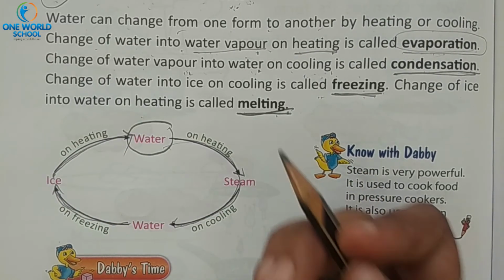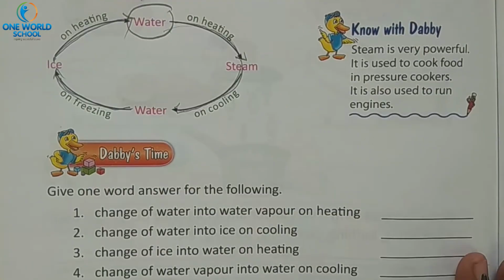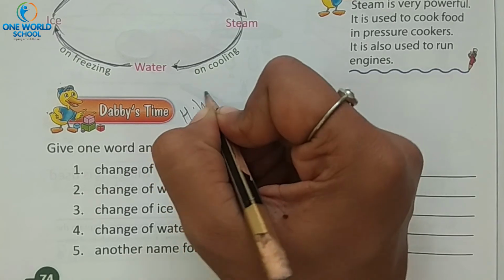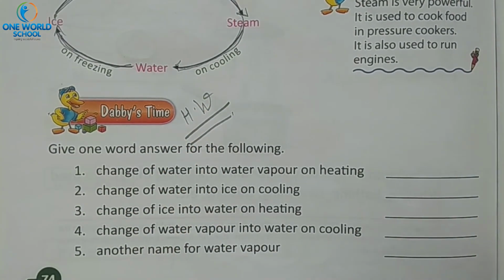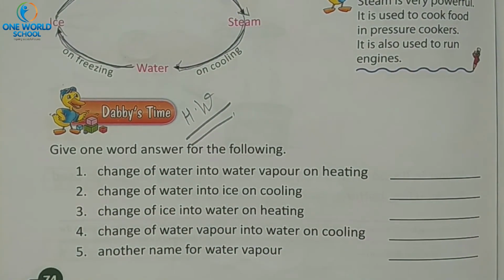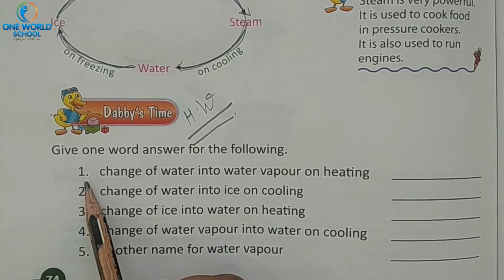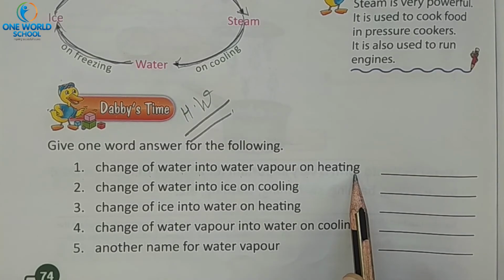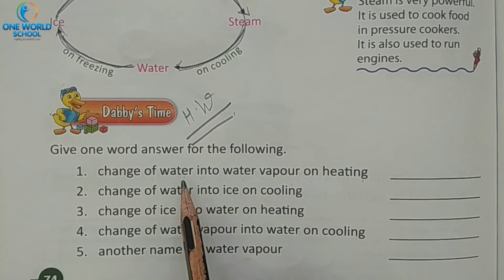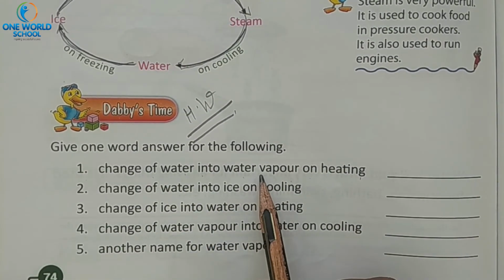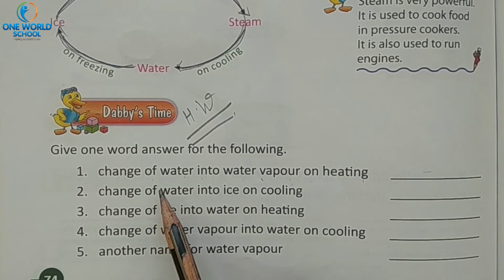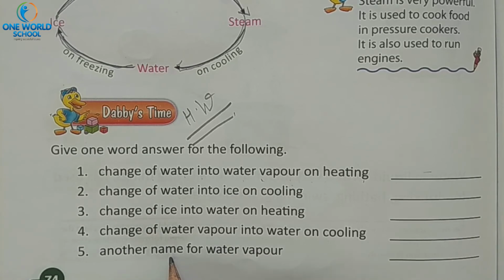Understood or not? Yes. So here there is one activity for you, that is Debbie's time, but this is for homework. What you have to do? You have to just write one word. See number 1, change of water into water vapor on heating. If we change the water into water vapor, then what we call it? Evaporation. So in the same way, this 5, give one word, you have to do it in homework.